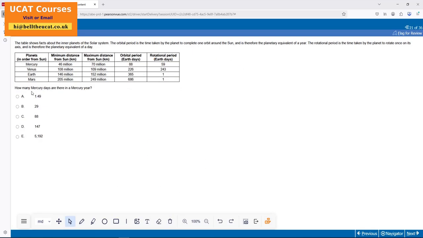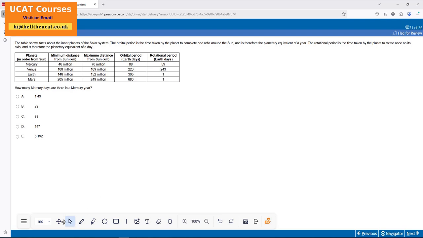How many Mercury days are there in a Mercury year? We are 23 minutes into this. Righty, okay, we're doing good, still at perfect pace. Mercury, solar system. So we've got Mercury days.